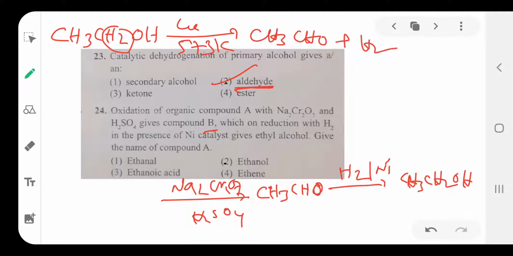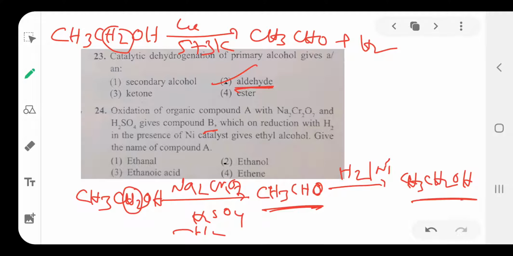Then what is the A value here? Oxidation means addition of oxygen or removal of hydrogen. So if you take ethyl alcohol, here 2 hydrogens are separated, and that is the oxidation process. Then it forms aldehyde, and again reduction forms the same alcohol.